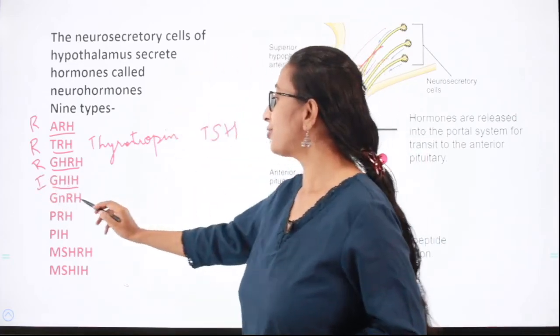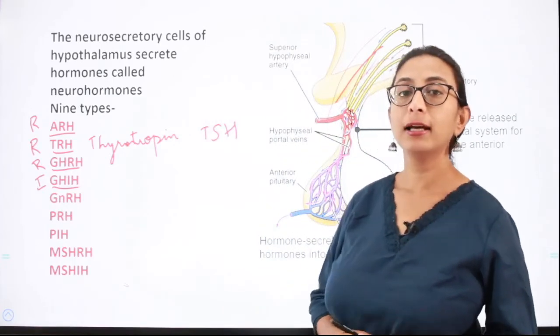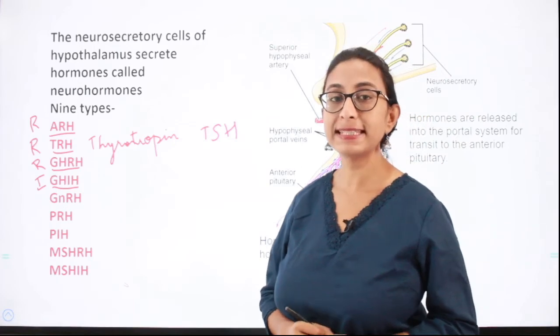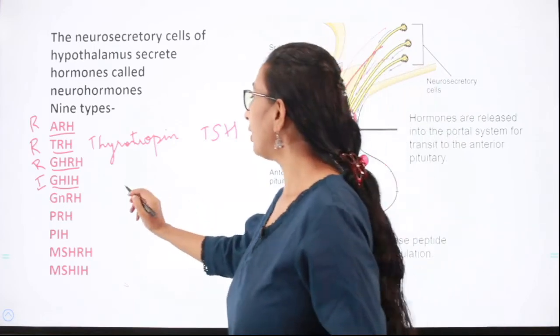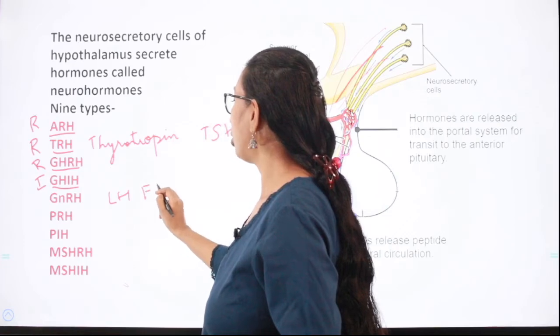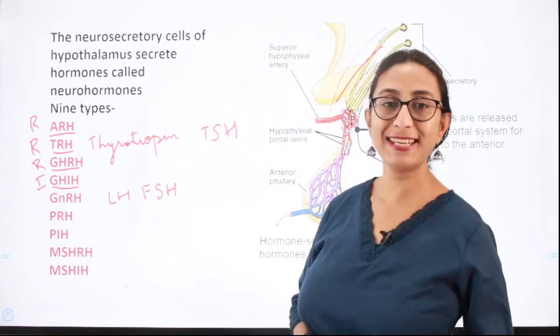Next, gonadotropin releasing hormone. This hormone stimulates the pituitary to synthesize and secrete luteinizing hormone and follicle stimulating hormone, which in short we call LH and FSH.